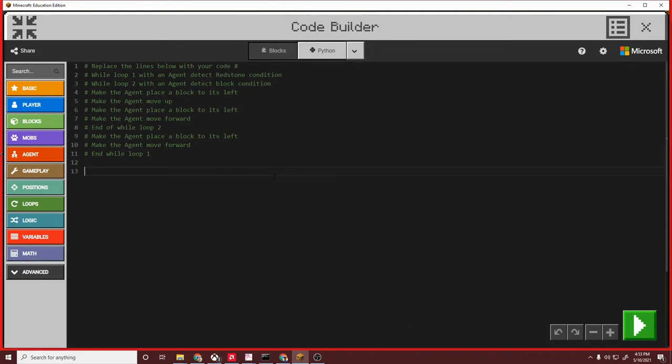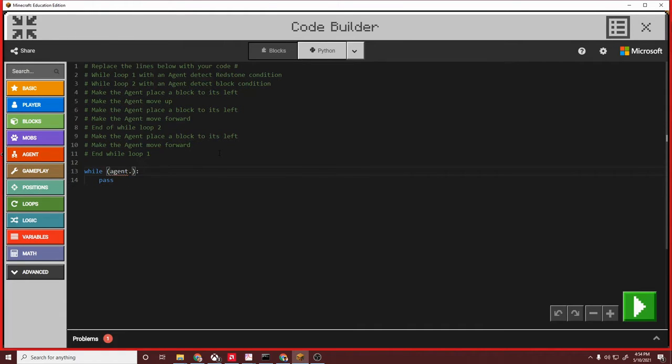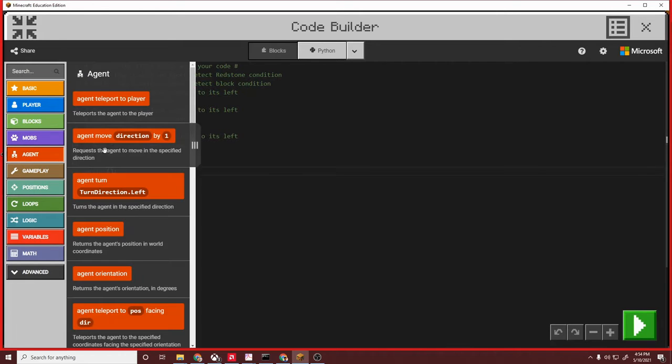we're going to start off by saying while, I'll grab this from the blocks right here, while not true, because we don't want it to run on forever, the agent dot detect. Oh, that's frustrating. So let's go ahead and just grab it from here.